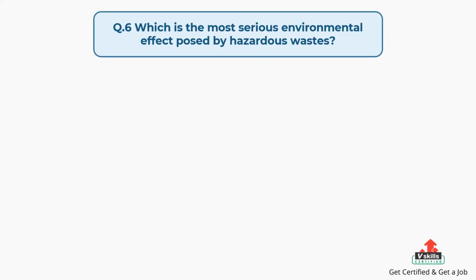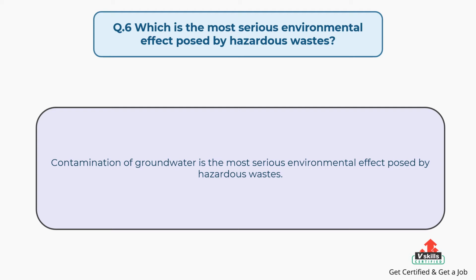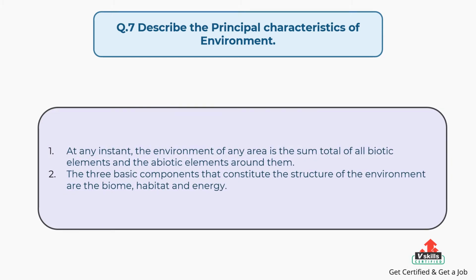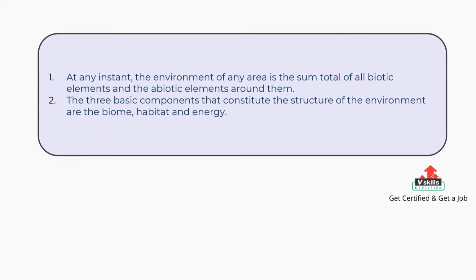Question number 6. Which is the most serious environmental effect posed by hazardous wastes? The answer is, contamination of groundwater is the most serious environmental effect posed by hazardous wastes. Question number 7. Describe the principal characteristics of environment. The answer is, 1. At any instant, the environment of any area is the sum total of all biotic elements and the abiotic elements around them. 2. The three basic components that constitute the structure of the environment are the biome, habitat and energy.